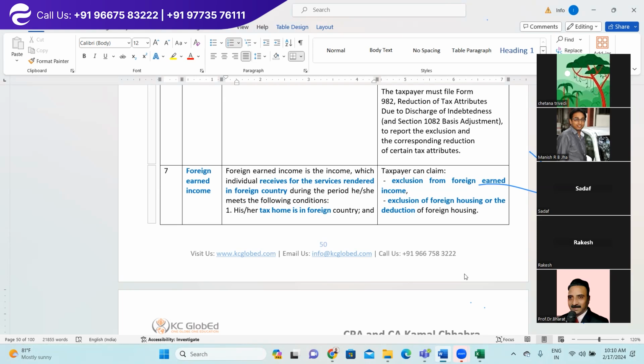So in that case, because he is a resident and staying in the US at the same time, his foreign income will be considered as income. Obviously, it's his income, but he will have a challenge getting deductions from that income.